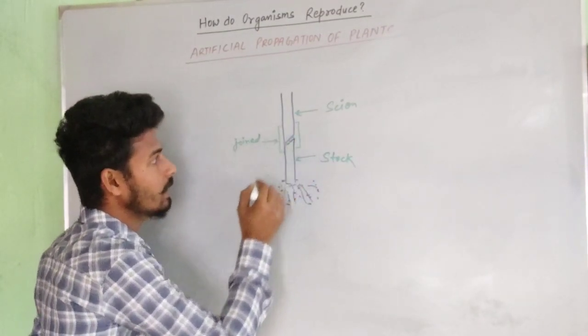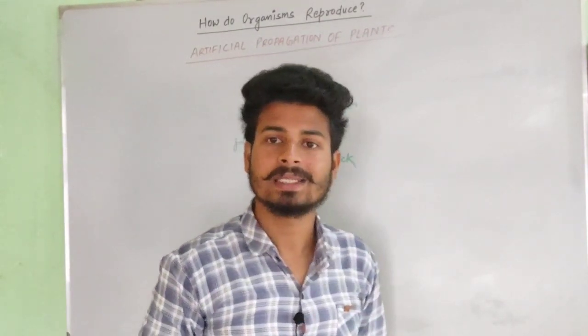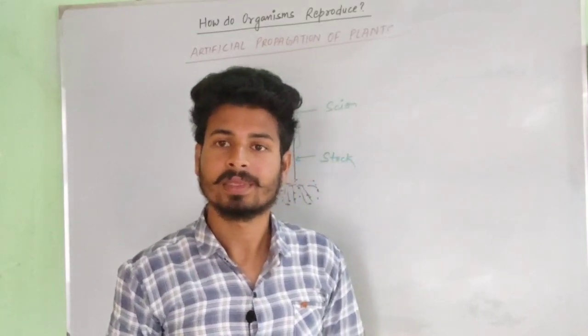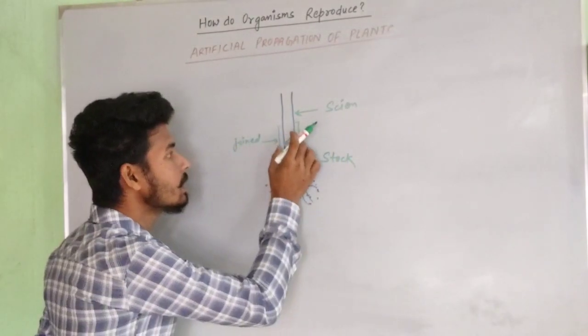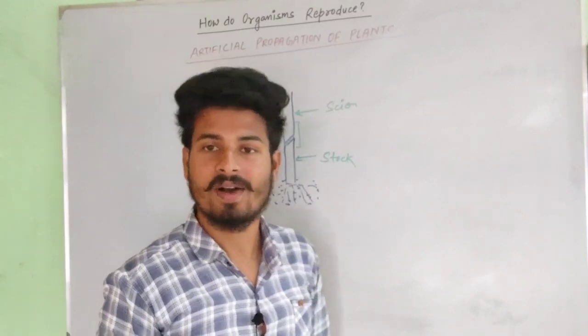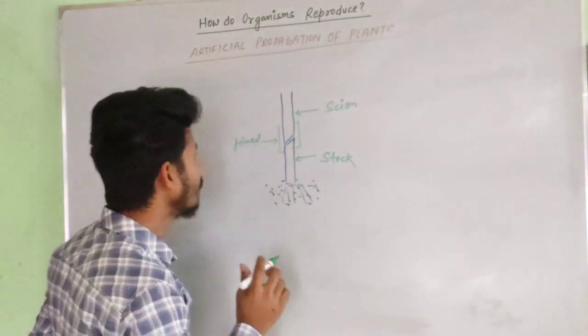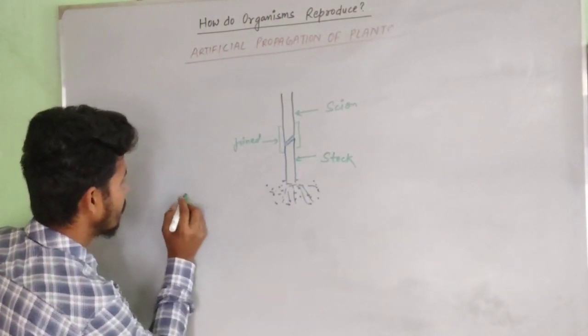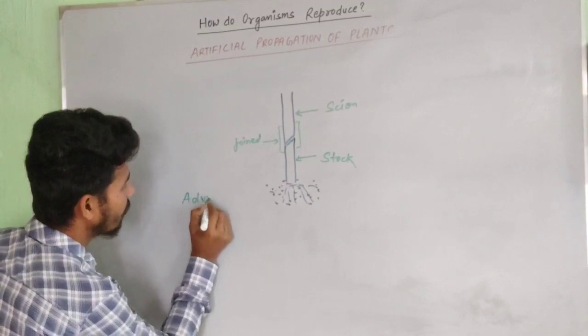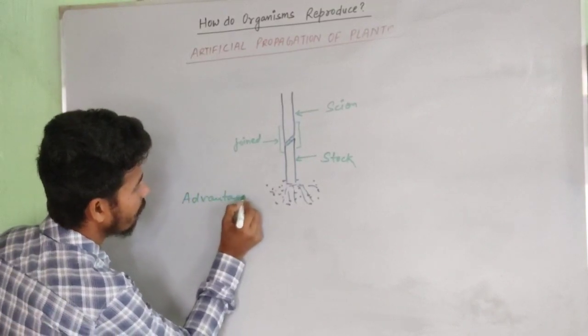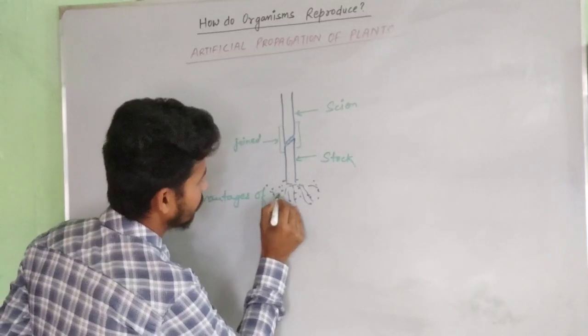I mean that on the cut part we apply some plant growth regulator that enables the plant cells to join fast. Now the other is the advantages of grafting.